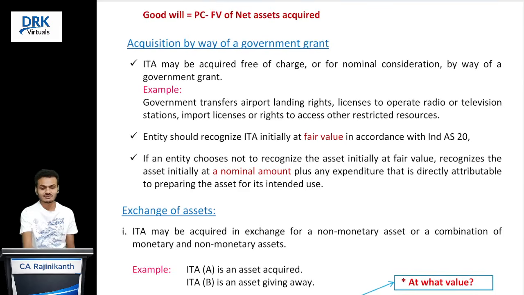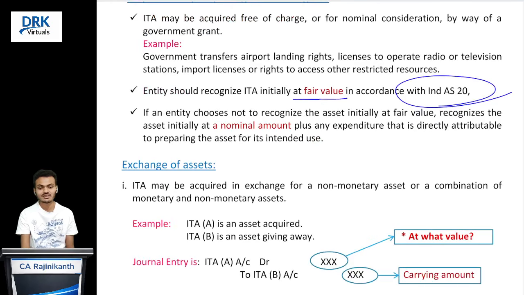And next one is acquisition by way of government grant. Suppose the entity receives any government grant in connection with acquisition of an intangible asset, basically that is the subject matter of Ind AS 20. Anyway, we are going to cover it separately in a separate session. For the time being, you remember that. Recognize that intangible asset at fair value.